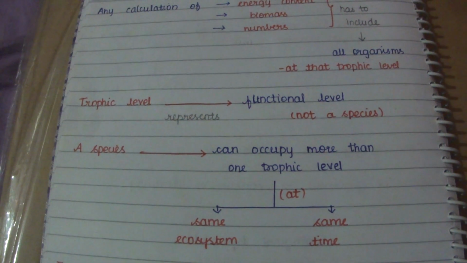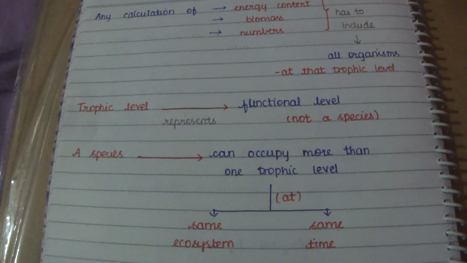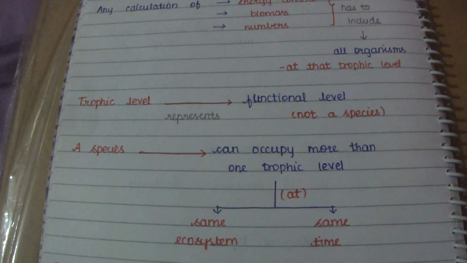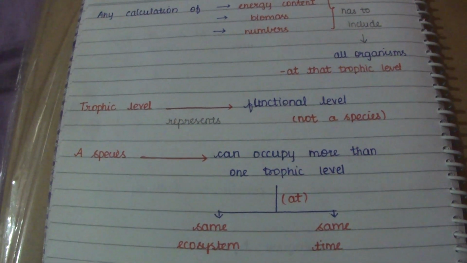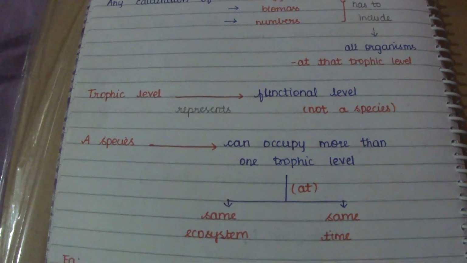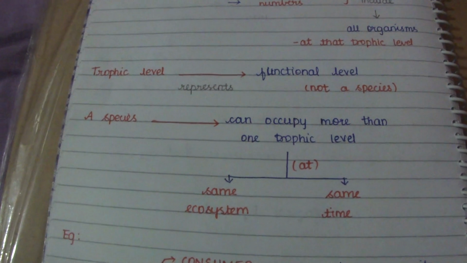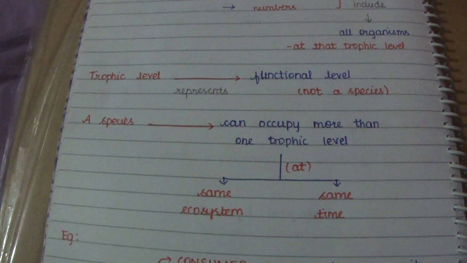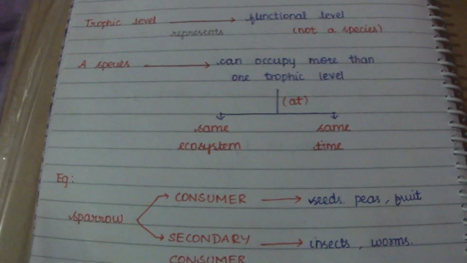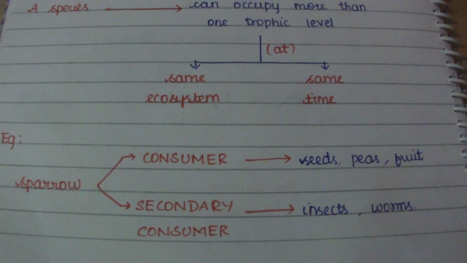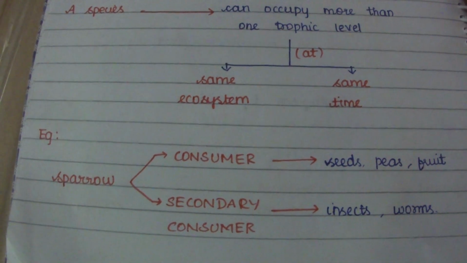The trophic level always represents the functional level. A particular organism may occupy more than one place in the trophic level. The species can occupy more than one trophic level in the same ecosystem at the same time. When we take the example of a sparrow, it acts as a primary consumer and also as a secondary consumer.